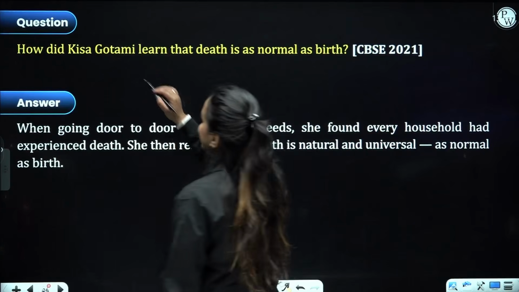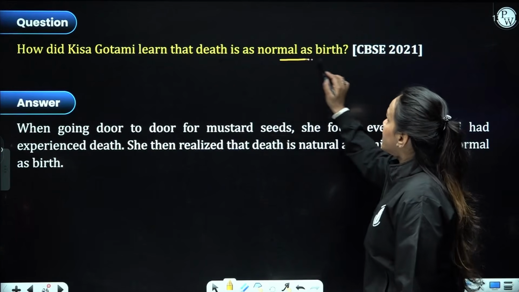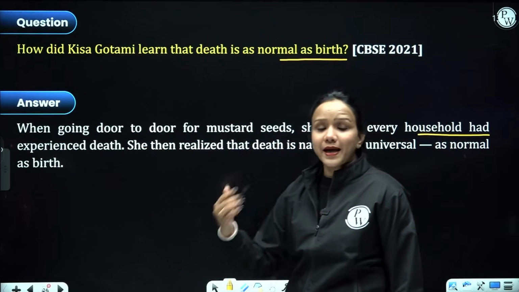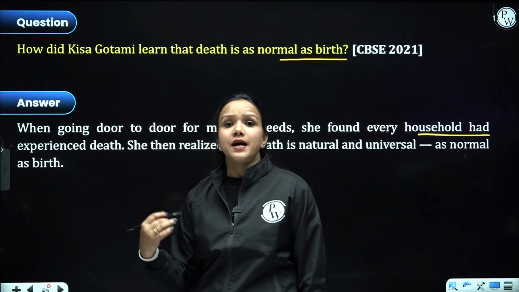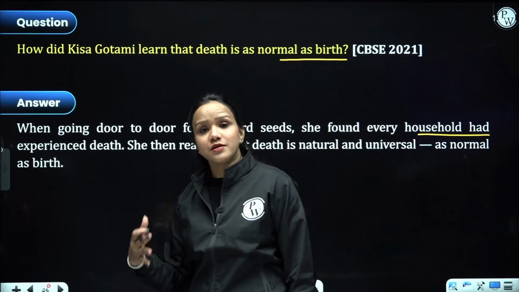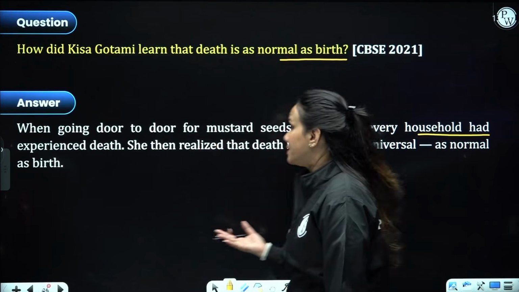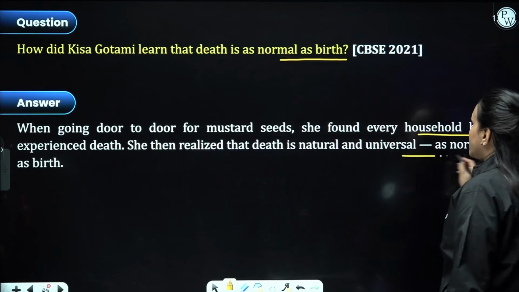Now, how did Kisa Gautami learn that death is as normal as birth? When going from door to door for mustard seed, when she could not find any single household that had not experienced any death, she understood the reality of life and she understood the universality of death at the same time, right? So that death is natural and universal.